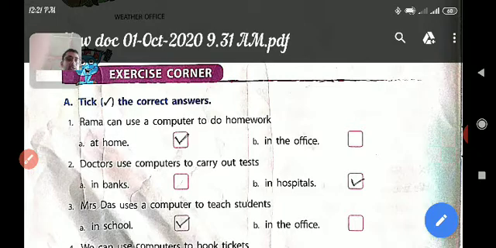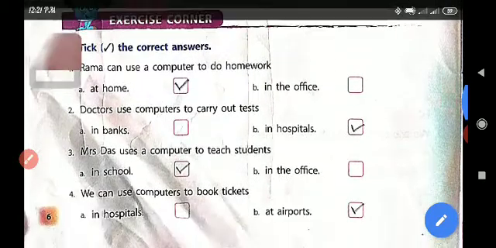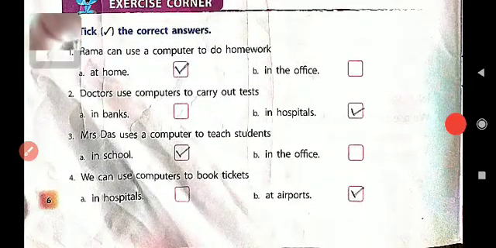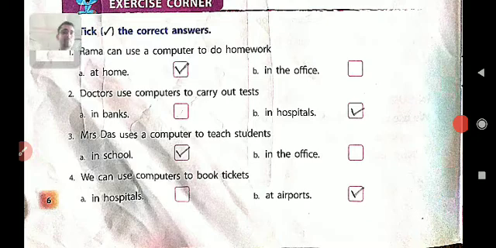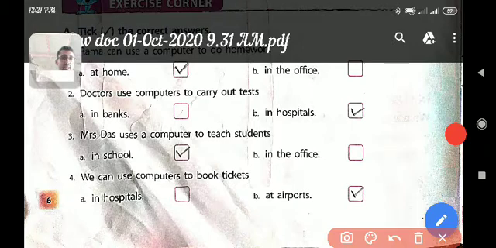Question number 2, a doctor uses a computer to carry out tests. So where does a doctor use a computer to carry out tests? In a hospital. See, the correct answer is in a hospital. Okay. Now question number 3, Mrs. Das uses a computer to teach students. So where will Mrs. Das teach the students? In a school. So where will she teach? In a school. So in this box we will take